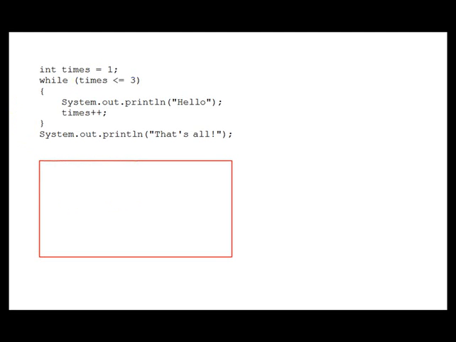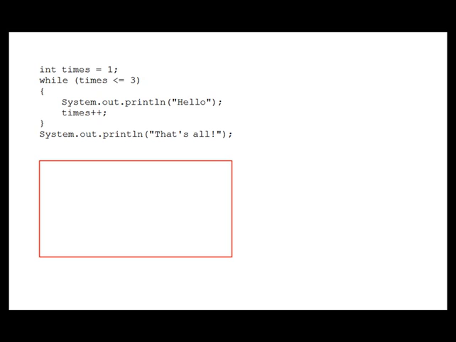Now, to demonstrate how a while loop works, I've got some code here on the screen, and we're going to step through the execution of this code as if it were part of an actual program. The red box that I have drawn below the code, let's just pretend that that's the computer screen. As we step through the code, any output that is displayed to the screen, we will write into that box.